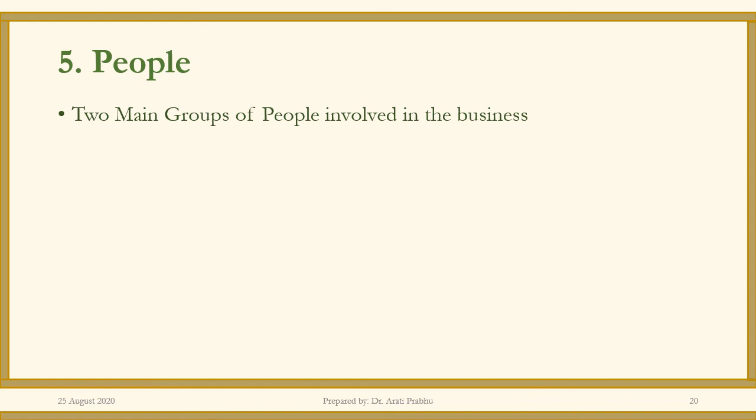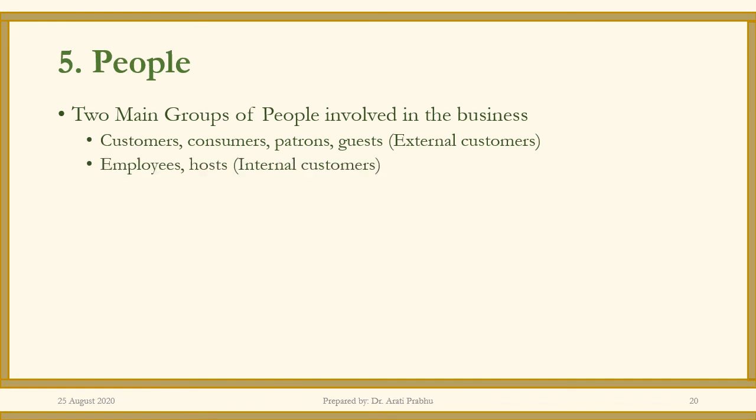Well, now we come to the fifth P of the services marketing mix, and it is people. Well, there are two types of people which are involved in service. One is the service provider, which is the employees, and the other is the customer or the consumer, which is the guest. So you have internal customers and external customers. These are the two parties or people part of the marketing mix.